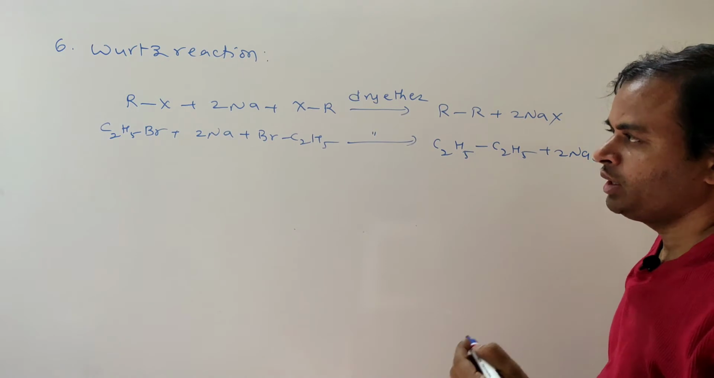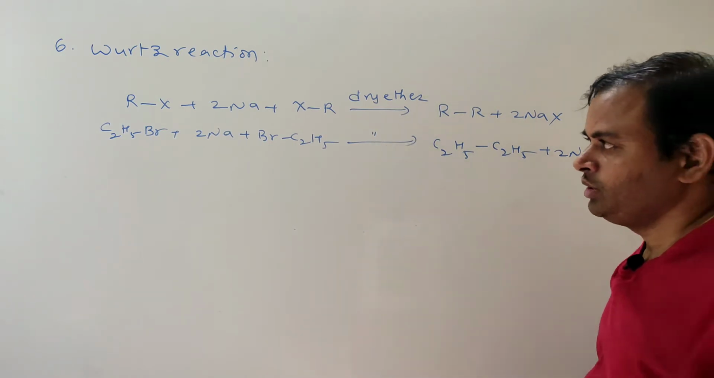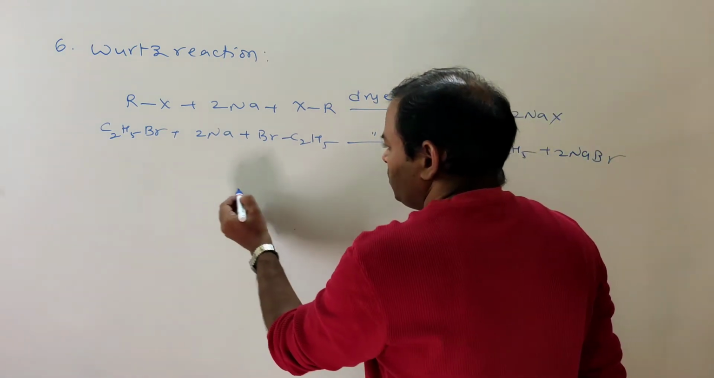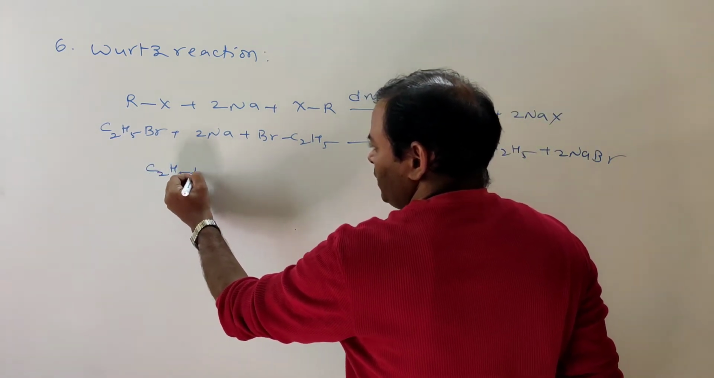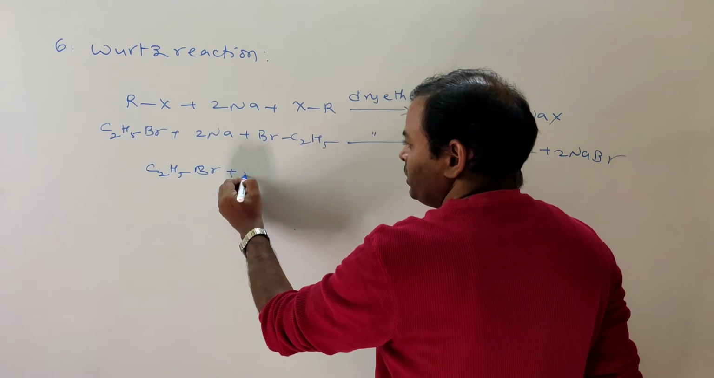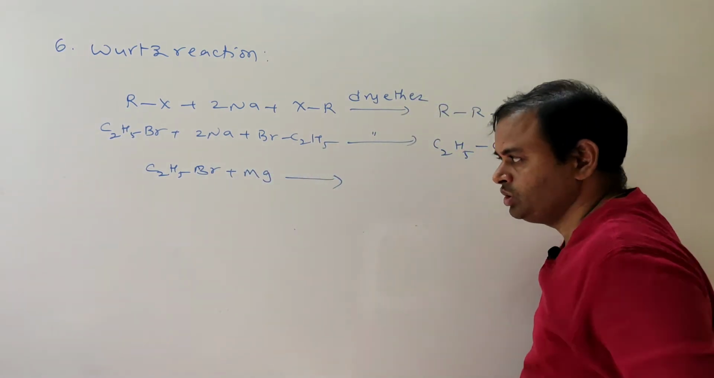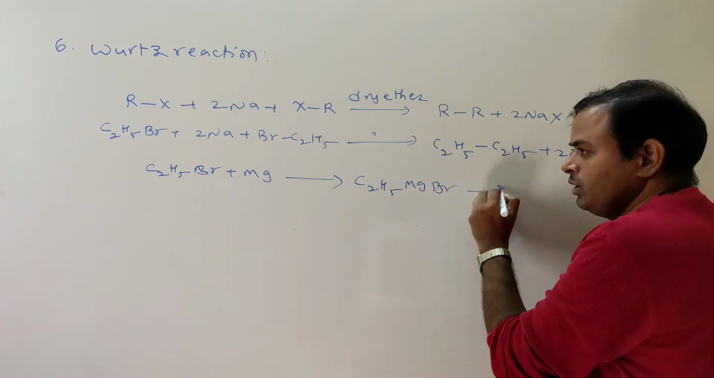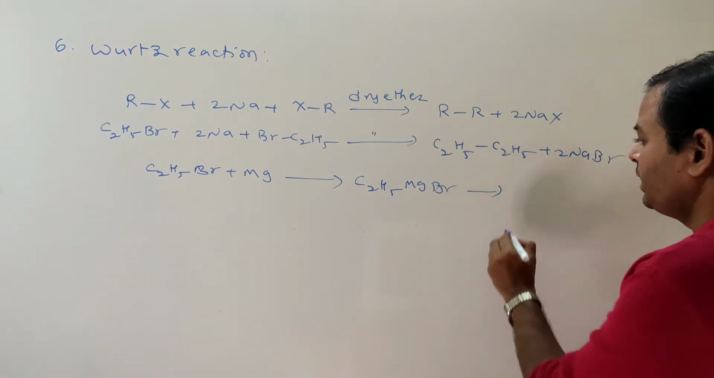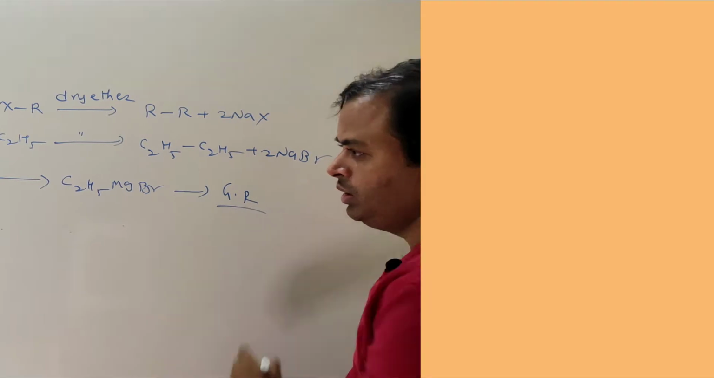Okay, so in comparison with the Wurtz reaction, there is one more reaction with metals, that is C2H5Br plus magnesium, reaction with magnesium. What does it give? C2H5MgBr. What is it? It is Grignard reagent.